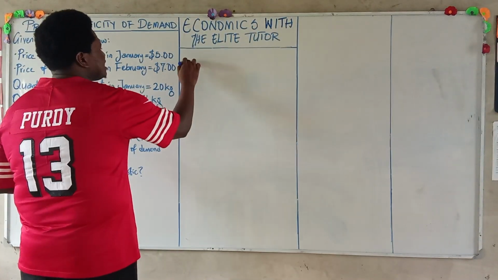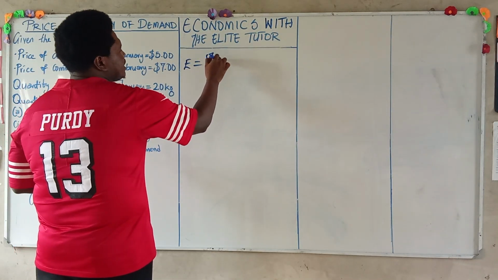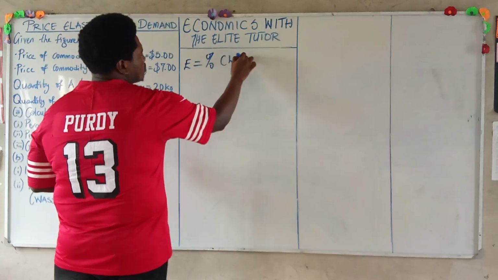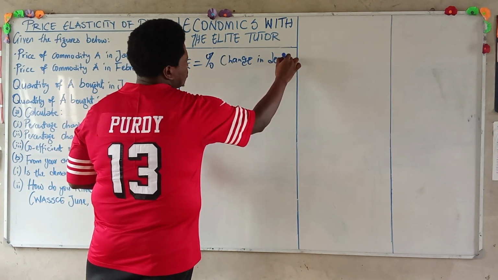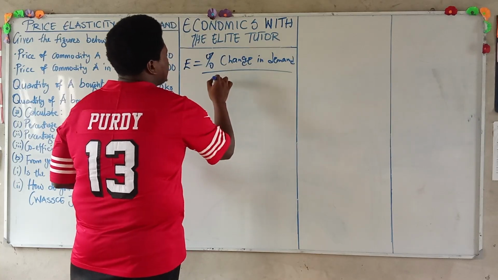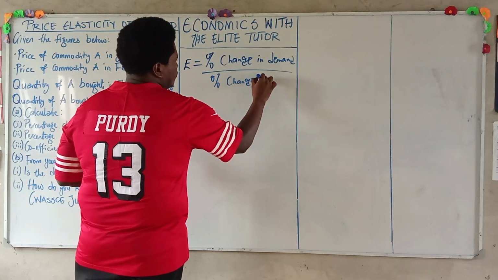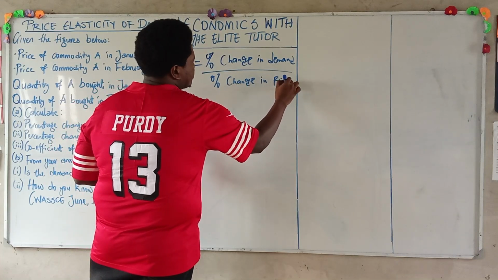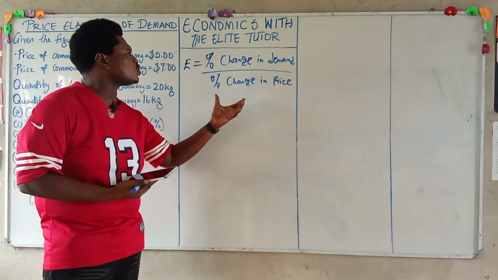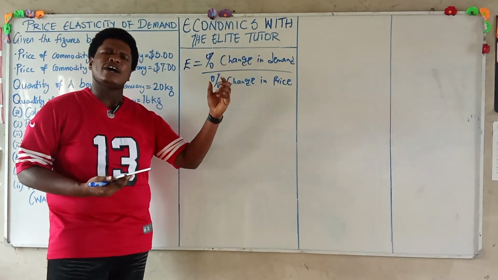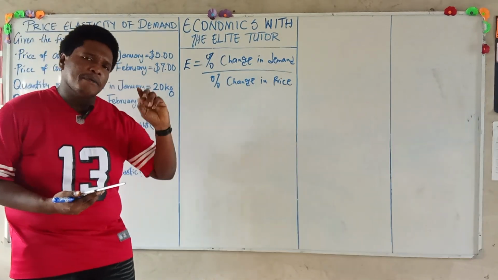We have that elasticity, E for elasticity, is percentage change in demand over percentage change in price. Now, this is the formula that is used to solve our elasticity of demand. But now I'm going to be breaking down this formula.